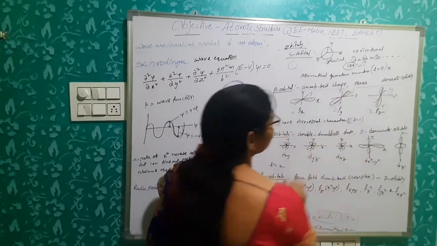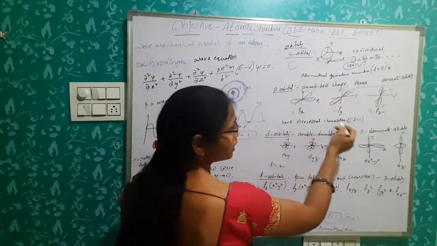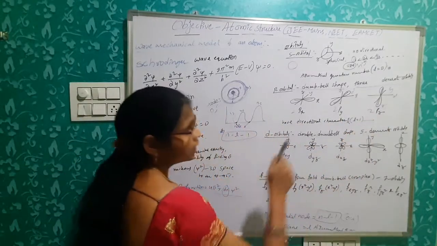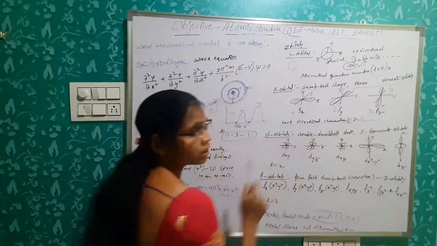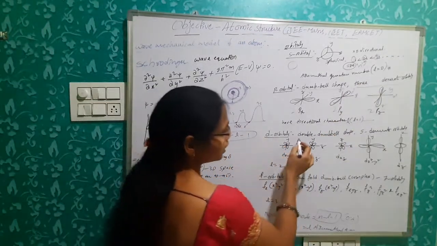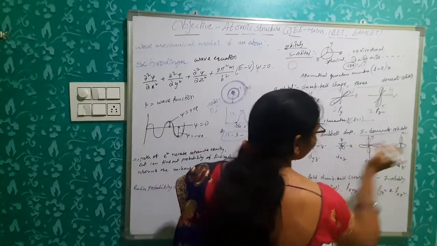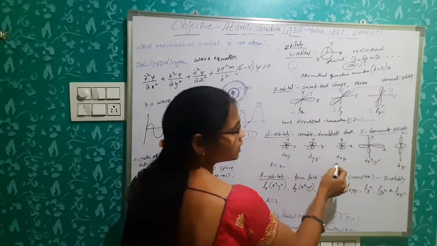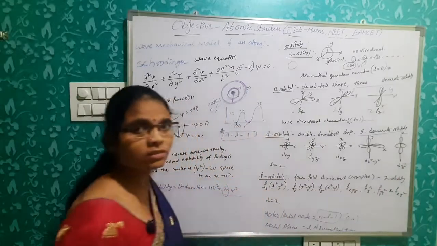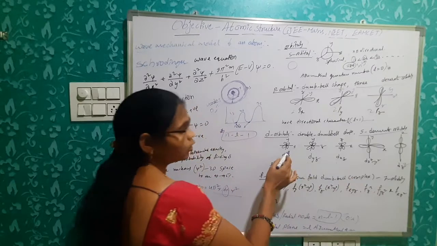Okay, next d orbital. So the p orbitals have directional character in x, y, z direction. Here the orbital quantum number is 0, here the orbital quantum number is 1. Okay. Next, d orbitals. So d orbitals have double dumbbell shape. So these are 5 degenerate orbitals. They are dxy, dyz, dxz, dx square minus y square, dz square. So now dxy, dyz, dxz have lobes.